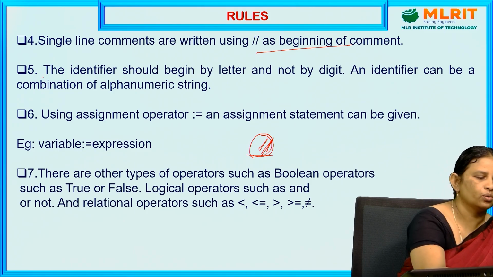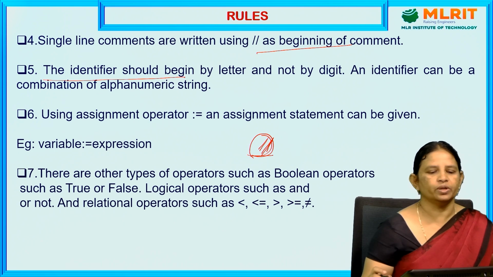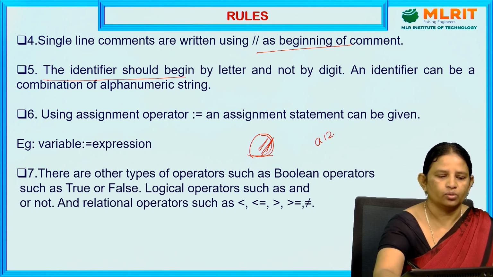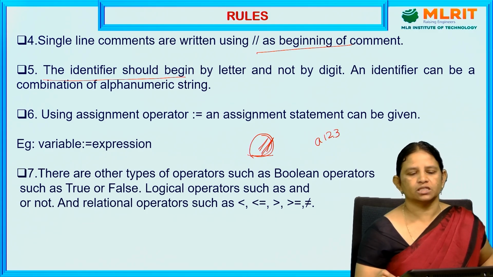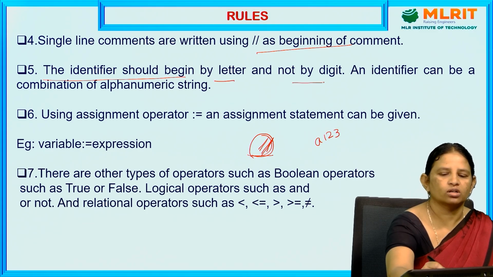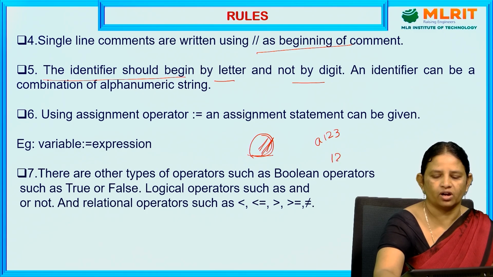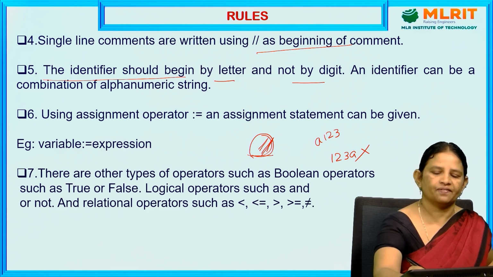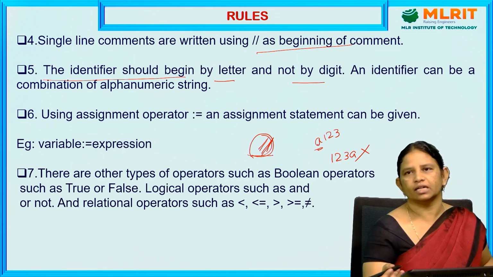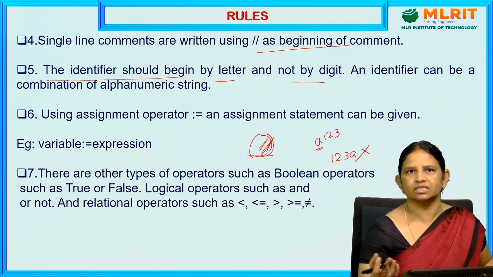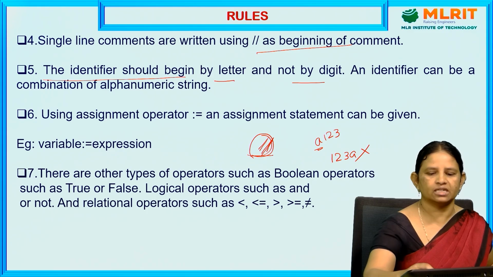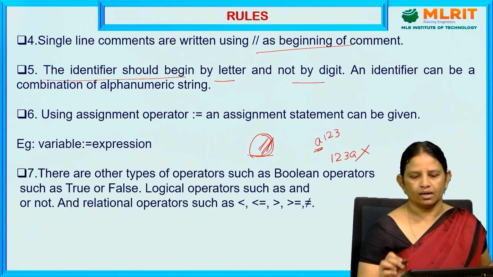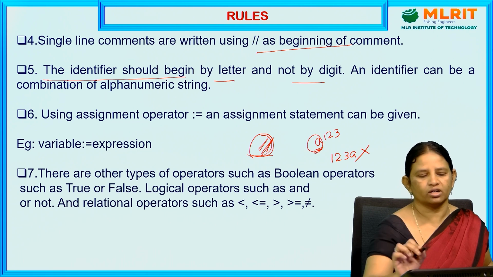Next, coming to rule number 5, the identifier should begin with a letter, that is A, and then 1, 2, 3. It must begin with a letter but not a digit. Suppose you write 1, 2, 3, A. It is not a correct identifier because the identifier starts with a letter. After that it can contain any number of digits and any number of alphabets. But the first character of the identifier should be an alphabet, not a digit.